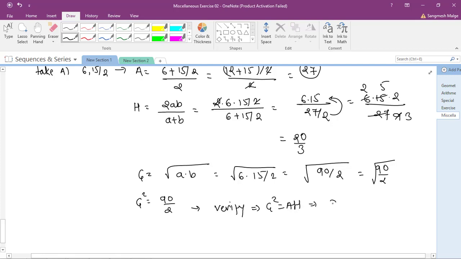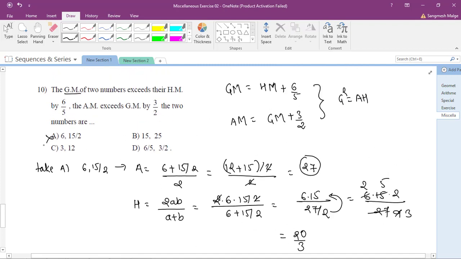So G square, how much is it? 90/2. A, how much is it? 27. Okay. H, how much is it? 20/3. See here, definitely it is not true, because if you look at the denominator, 3, 9, 27. Okay, and this goes into 45. So 45 is equal to what? This comes to 180. Is it okay? Are 45 and 180 the same? No. Means what? Your option number A is wrong. So this was this method, meaning I am showing you how you can tackle the question with the help of options also.